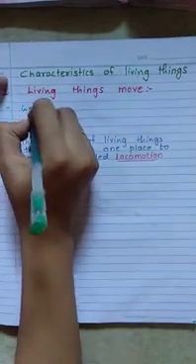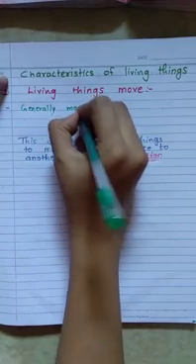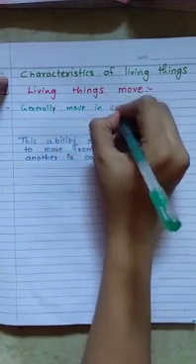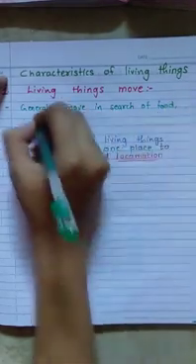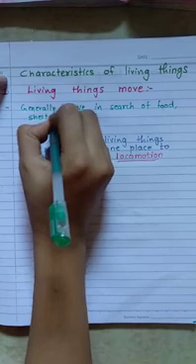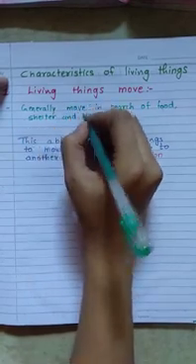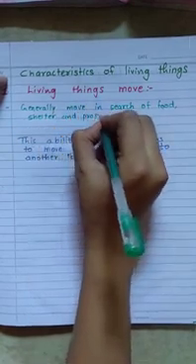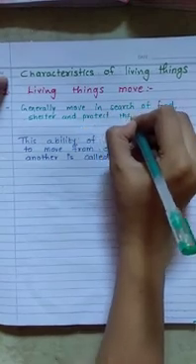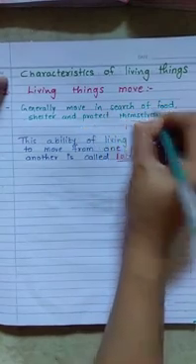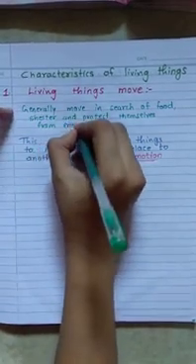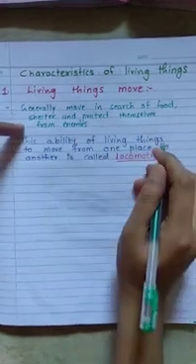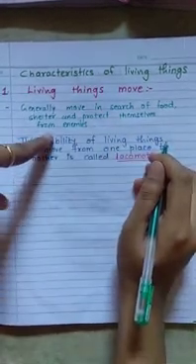Generally, living things move in search of food, shelter, and to protect themselves from enemies.